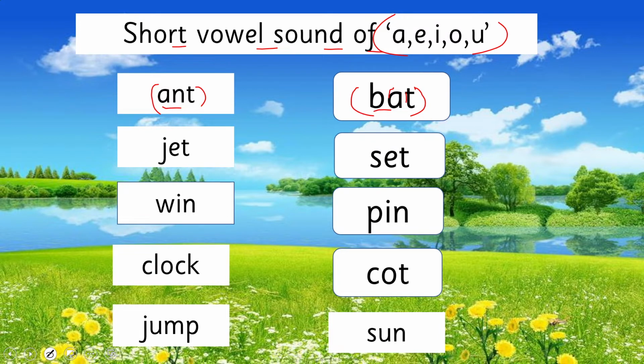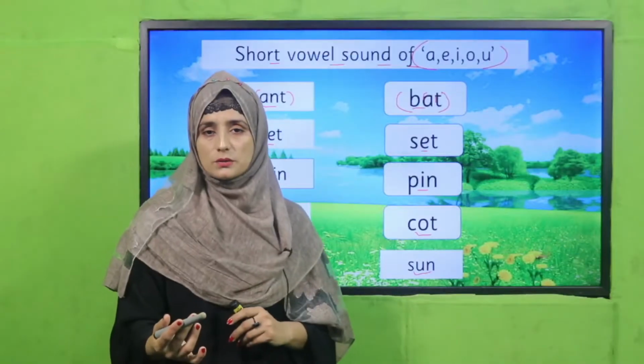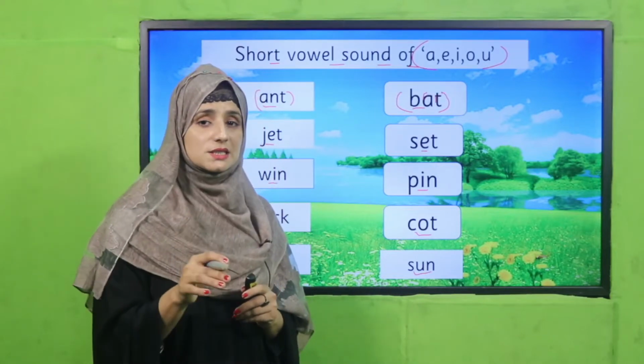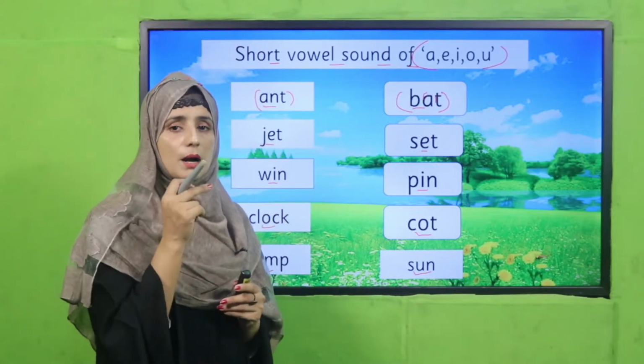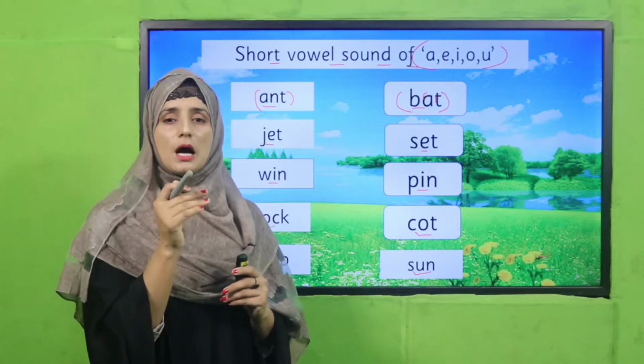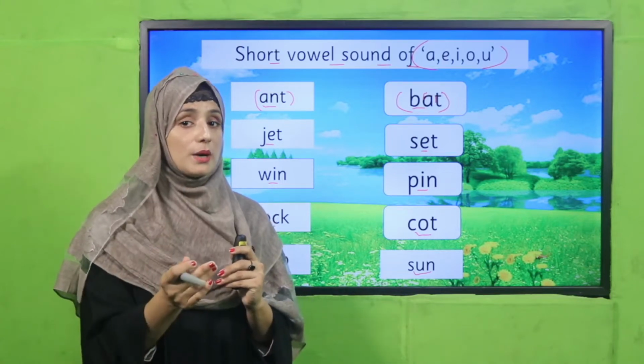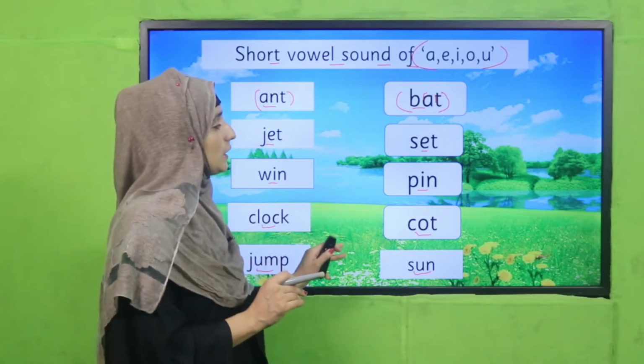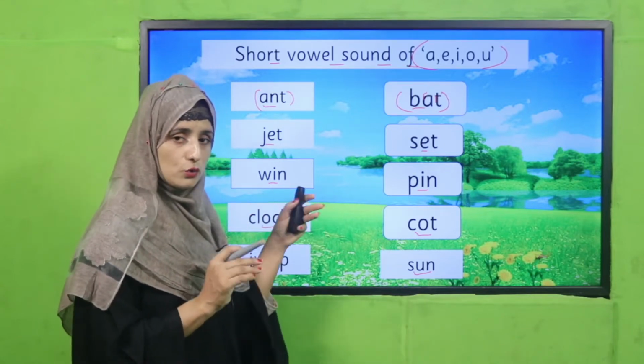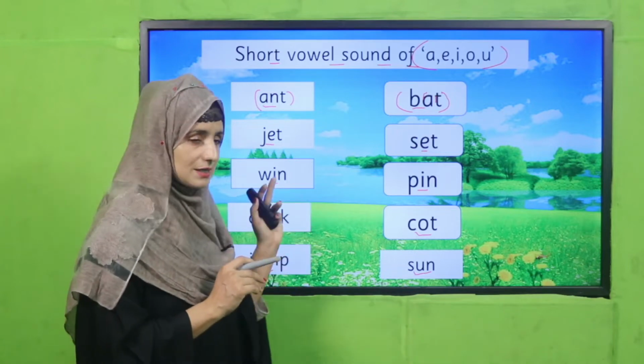Read with me, my dear students, while I am reading: jet, set, win, pin, clock, caught, jump, sun. So have you got that? How easily I pronounced these short vowel sounds. How I am moving my lips and my tongue, we can get that definitely. That's why I said that you have to follow me and imitate me while I am reading. So you have to read it the same way.